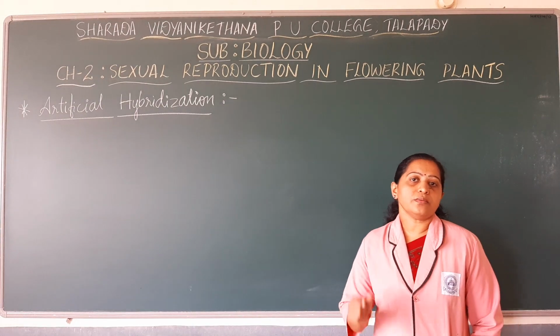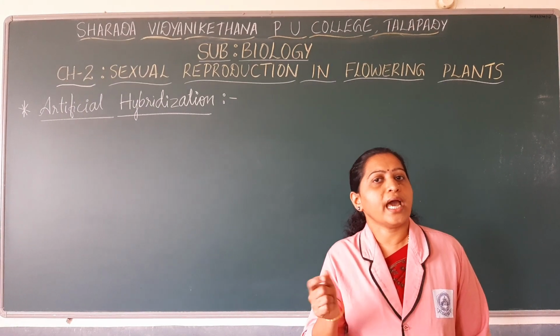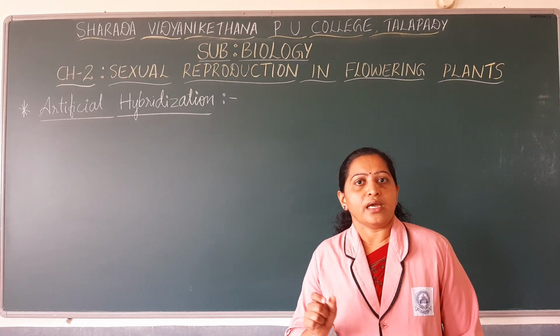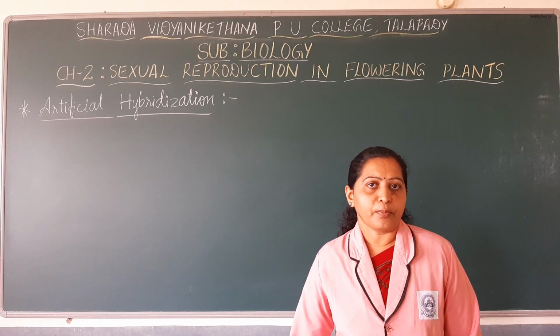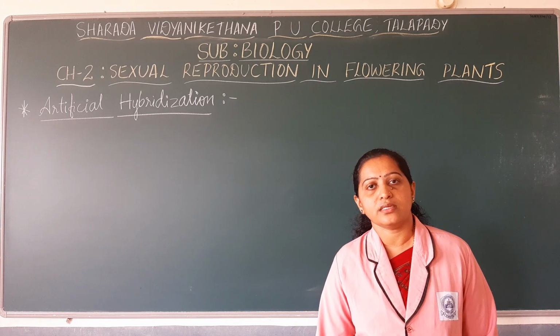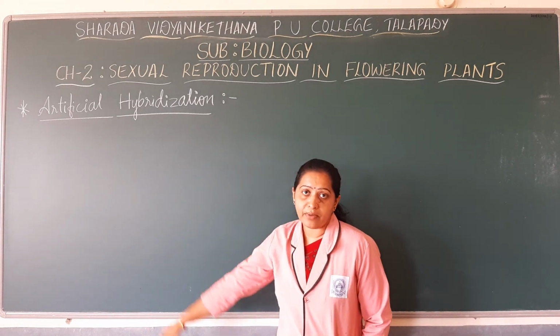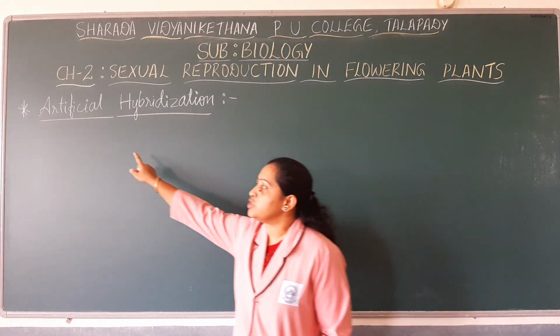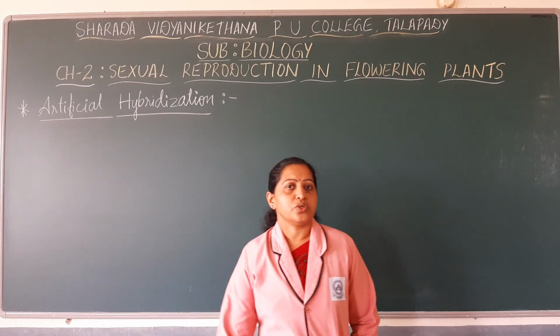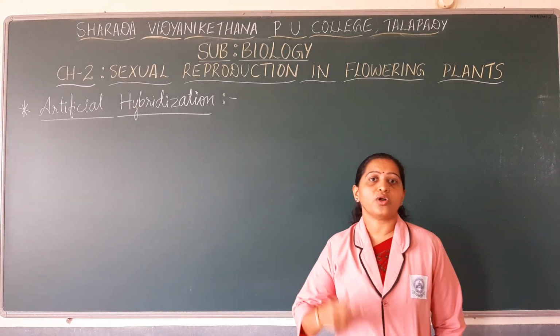Such an approach is one of the major approaches for improvement of crops, and this mechanism is known as artificial hybridization. So now let us look into artificial hybridization and the steps involved in this procedure.